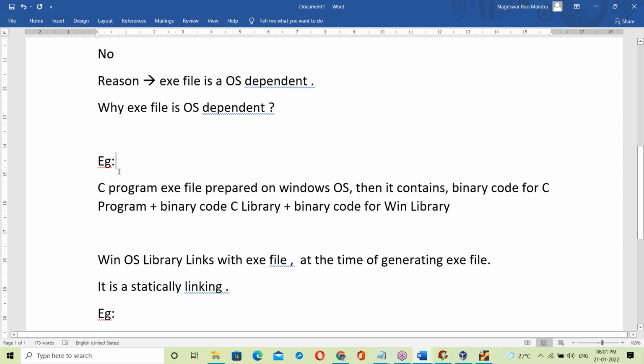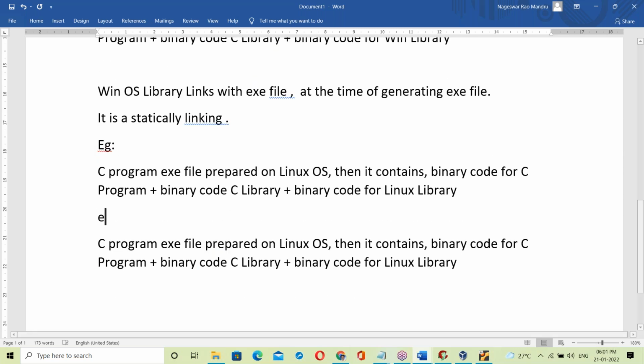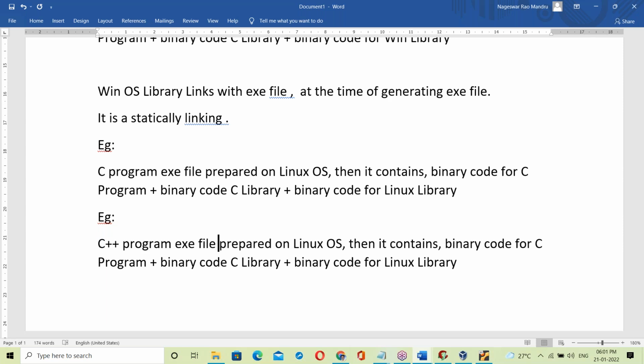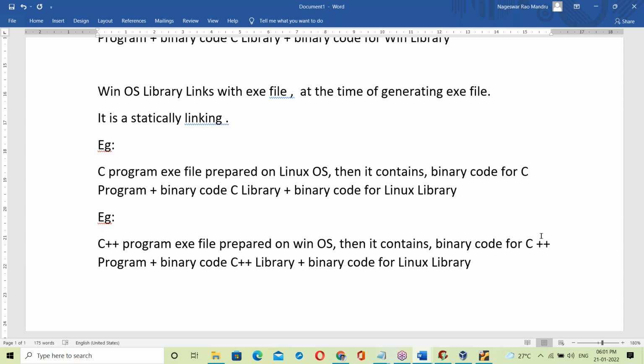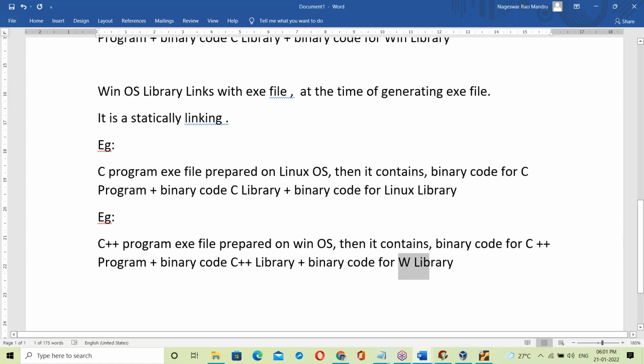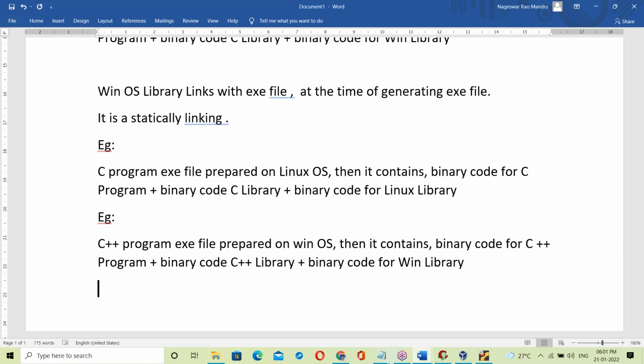This is one example. Next, another example. A C++ program exe file prepared on Windows OS contains binary code for the C++ program, plus binary code for the C++ library like iostream.h, and binary code for the Windows OS library. That's it here.